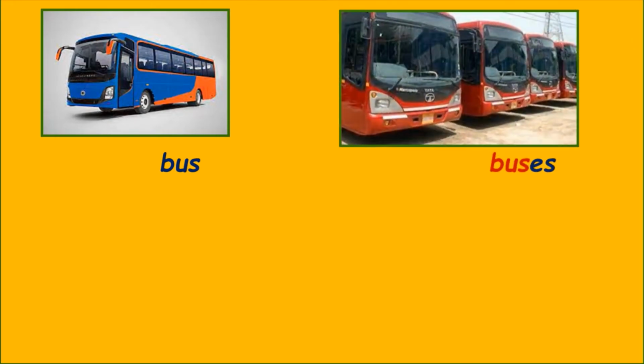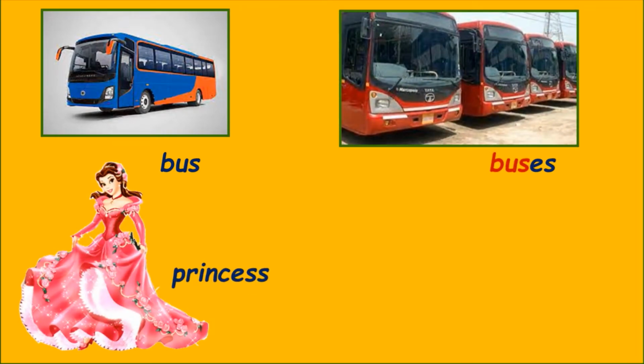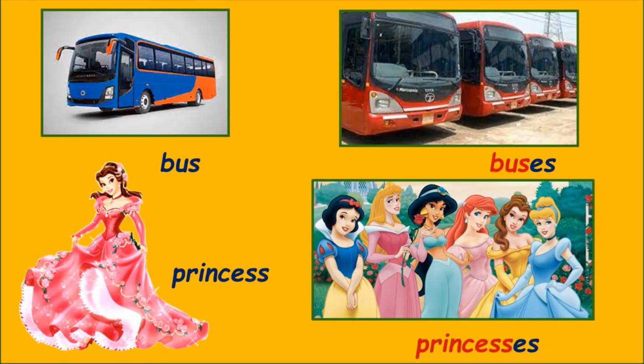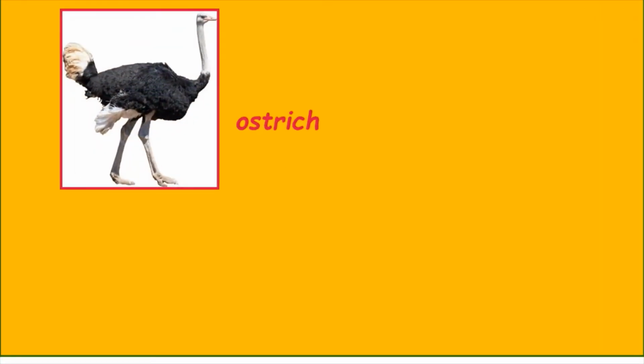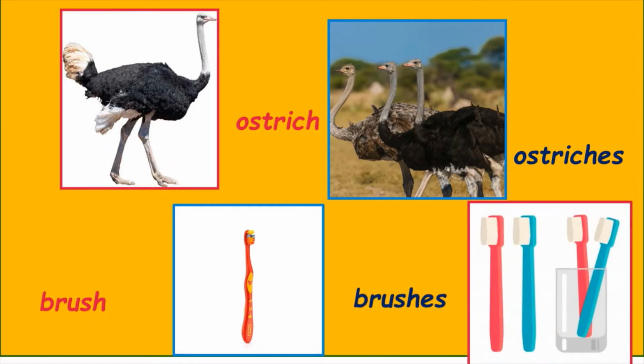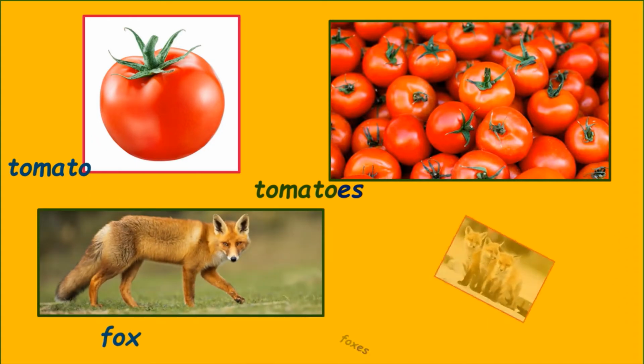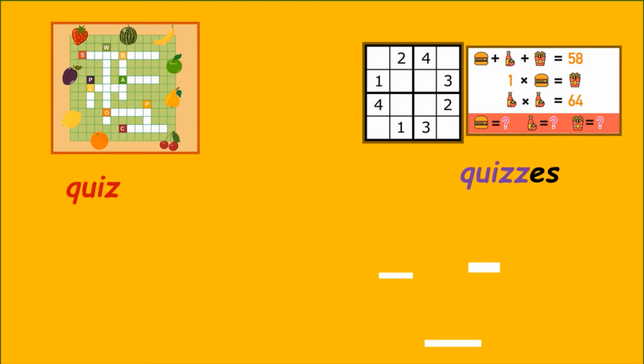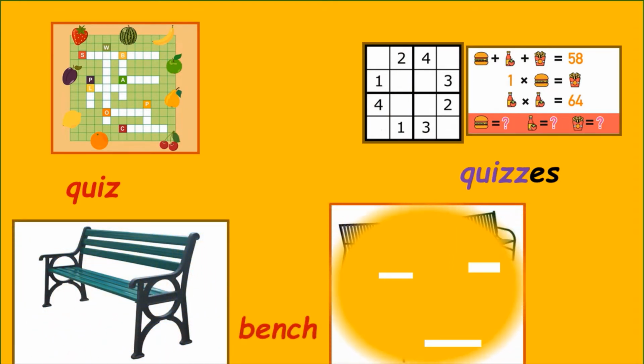Here are some examples. Bus, buses, princess, princesses, ostrich, ostriches, brush, brushes, tomato, tomatoes, fox, foxes, quiz, quizzes, bench, benches.